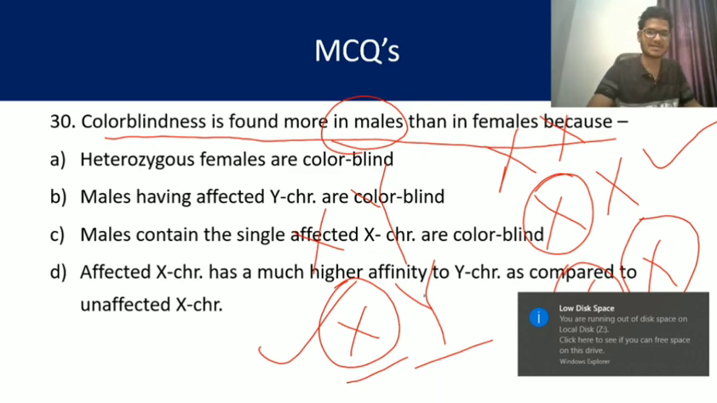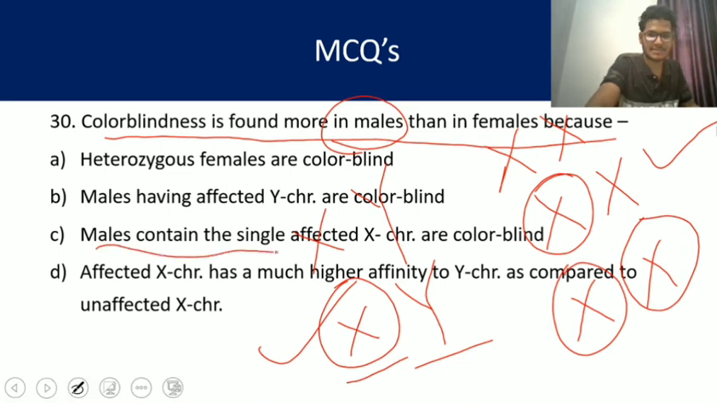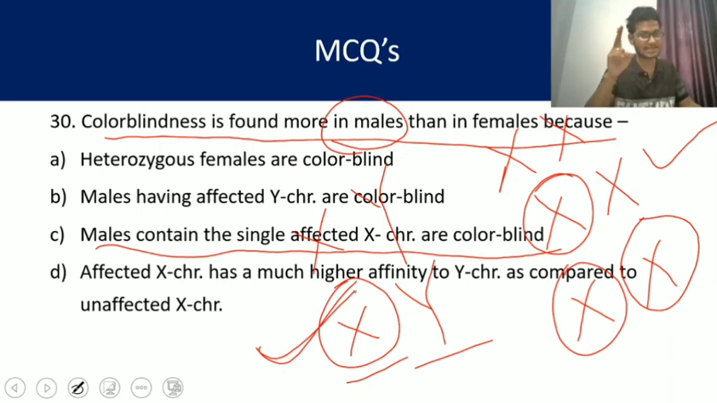So what is the right answer here? Males containing the single affected X chromosome are color blind. When they are having a single X chromosome, they will be color blind. But in case of female, both the X chromosomes need to be affected to show the character of color blindness. So in case of male, it is found more. So the answer is C, my dear friends.